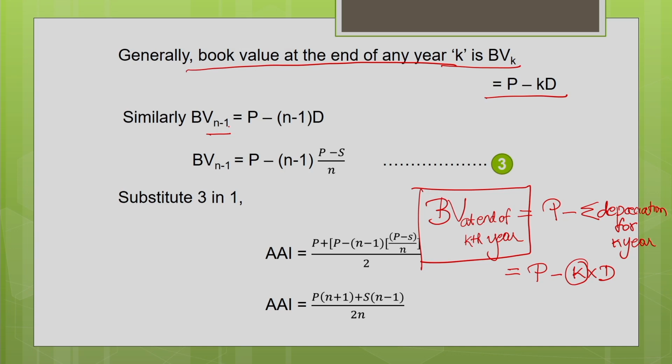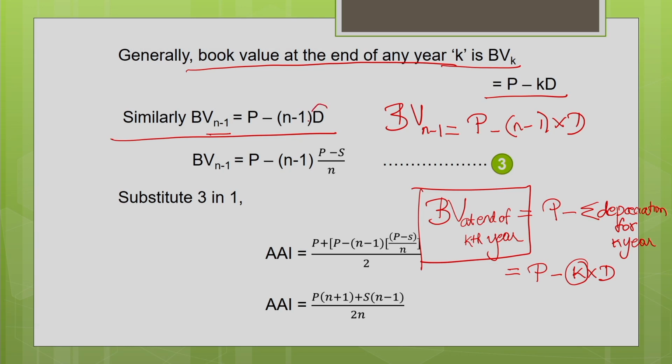That is the initial cost P minus n minus 1 years multiplied by the depreciation. If you go by the straight line method, it is P minus n minus 1 into d. That is what is written here: book value at the end of n minus 1 year is nothing but initial cost minus n minus 1 years multiplied by the depreciation for every year.